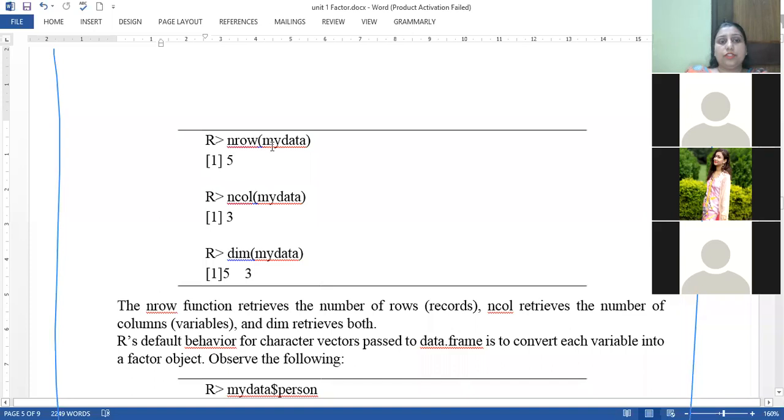To check the dimension of this, you can similarly use nrow. nrow(mydata) will give you the number of rows. To check the number of columns, you use ncol within the bracket mydata, it will give me 3 columns. To check the complete dimension, use the syntax dim within the bracket mydata, it will give me the number of rows and number of columns.